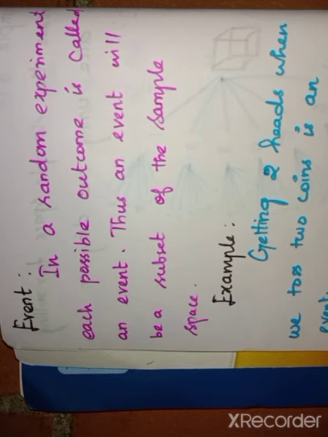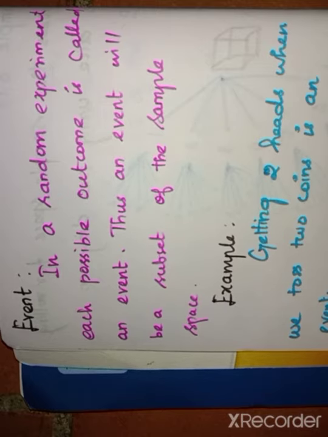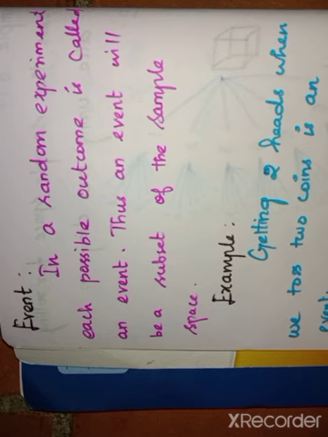Then the numbers 2 3 4 5 6 7 8 9, like that. The different shapes are heart, club, spade, diamond. And there is also the color difference: there are 2 red suits and 2 black suits. An event is a subset of the sample space. Here is one example: getting 2 heads when we toss 2 coins is an event.